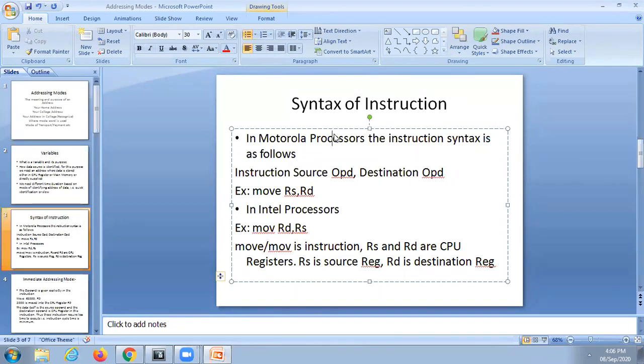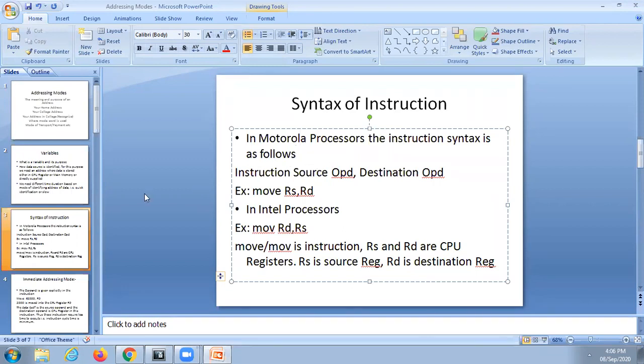If the chip is 6800, it is a Motorola processor. Similarly for controllers also they use the same thing. M6800 means Motorola processor. Similarly Zilog, each company has its standard nomenclature for representing chip numbers. So as per the earlier discussions, I am going to follow the first type of syntax, that is Motorola syntax.